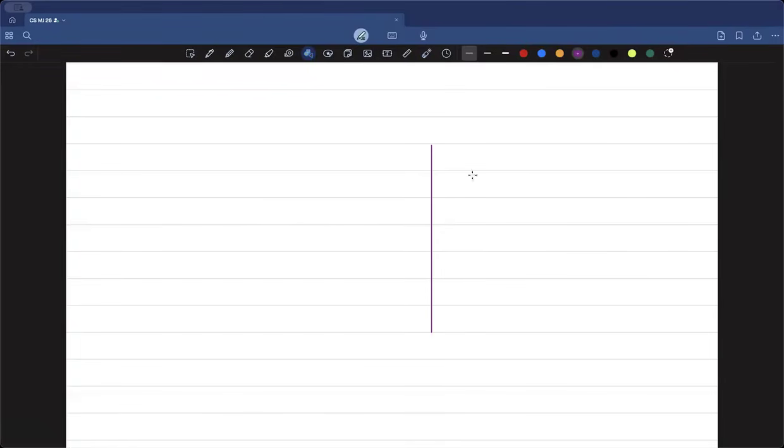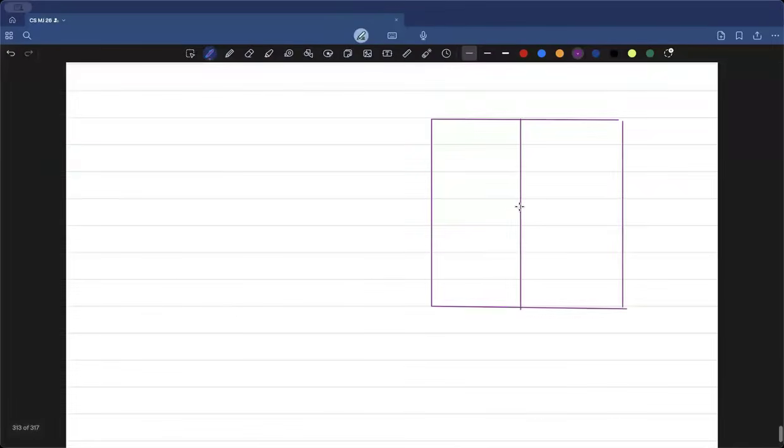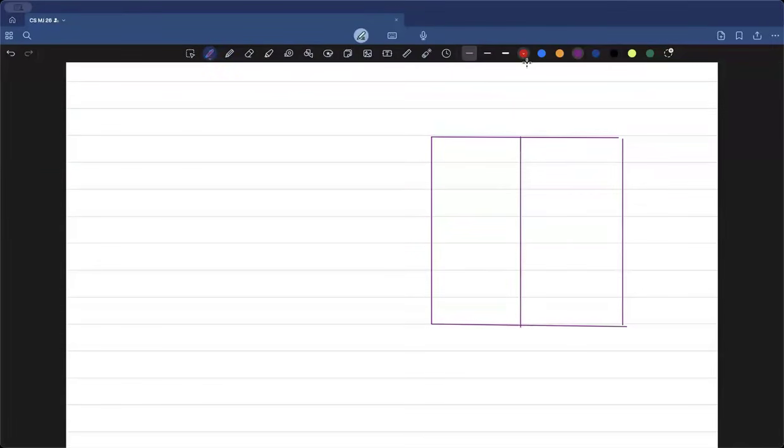Let's make a straight line like this. Then let's make a line like this. Let's make a line like this. And you are required to make a diagram like this on your paper if you want to understand it the right way. This is what we are talking about. We have a 2D array with the name of readings. So if I have to make a title for this, it's going to be that this array is my readings array, which is a two-dimensional array.